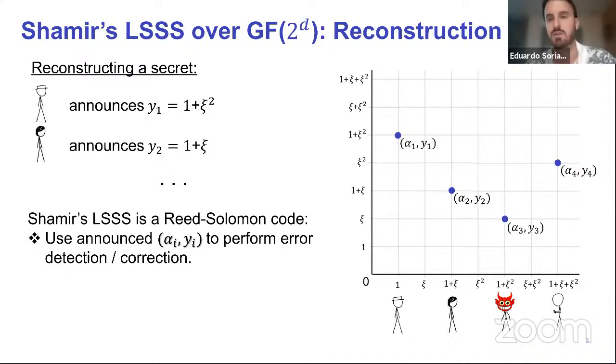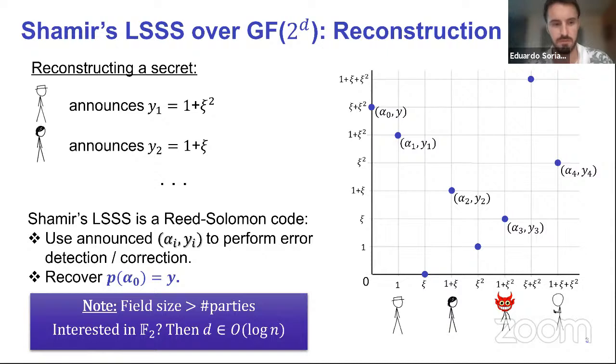And how you get correctness is basically because Shamir secret sharing is a Reed-Solomon code. So when parties want to reconstruct the secret, they just announce their evaluations of the polynomial, and then, either doing error detection or error correction, depending on the number of corruptions, parties will be able to recover the secret. Okay, so this is how it works over a finite field.